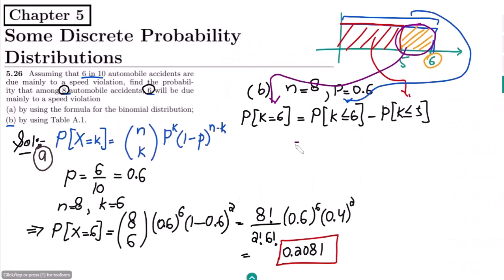So this is what we had, and here we have found out that this was 0.209, which is almost the same value which we found by this formula, but the methodology for finding the probability by this method is quite different from this one. But you have found out how to utilize the binomial probability table to find the required quantities.